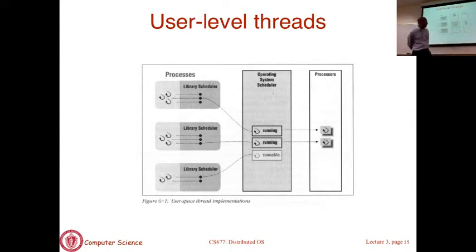level threads. Clearly that's true because the kernel scheduler is not aware of the presence of threads. There may be one application here with 2 threads, another application here with 100 threads. As far as the kernel is concerned, it just sees a single threaded process, so it's going to treat them the same way. It's going to give them identical CPU shares, whereas if you wanted to be more fair, you would give more CPU time to the process with 100 threads because it has more threads to run. The kernel doesn't know. This is all transparent to the kernel.